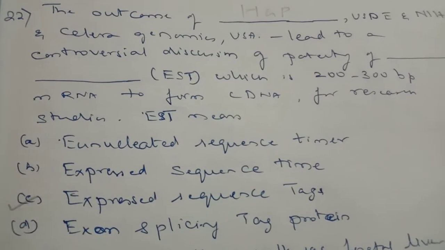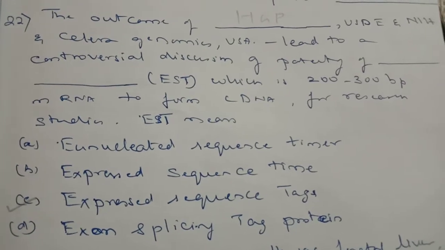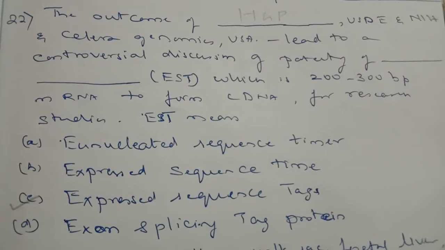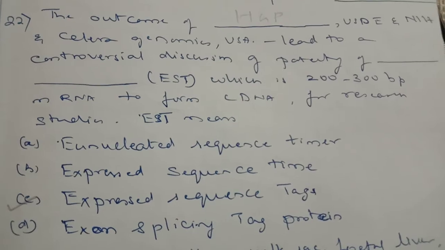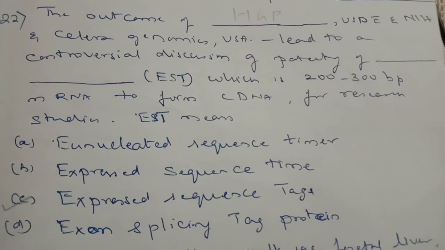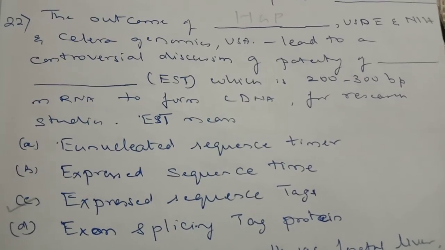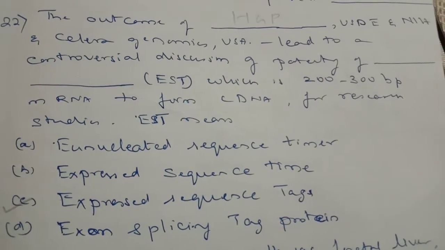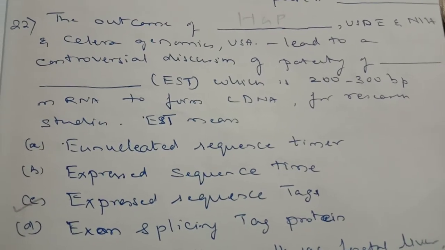So one can prepare a small tag of a nucleotide and that can also be patented when you are going to do a project like on genetics, like the Human Genome Project. This is called expressed sequence tags.